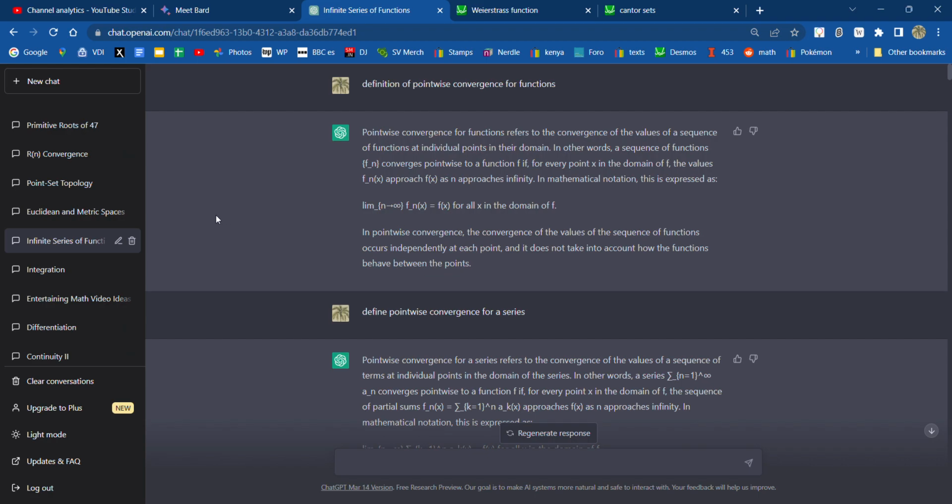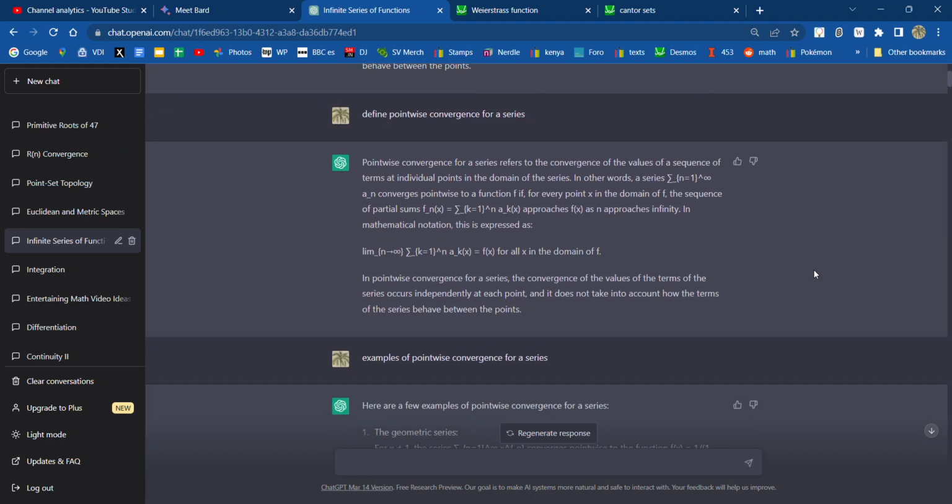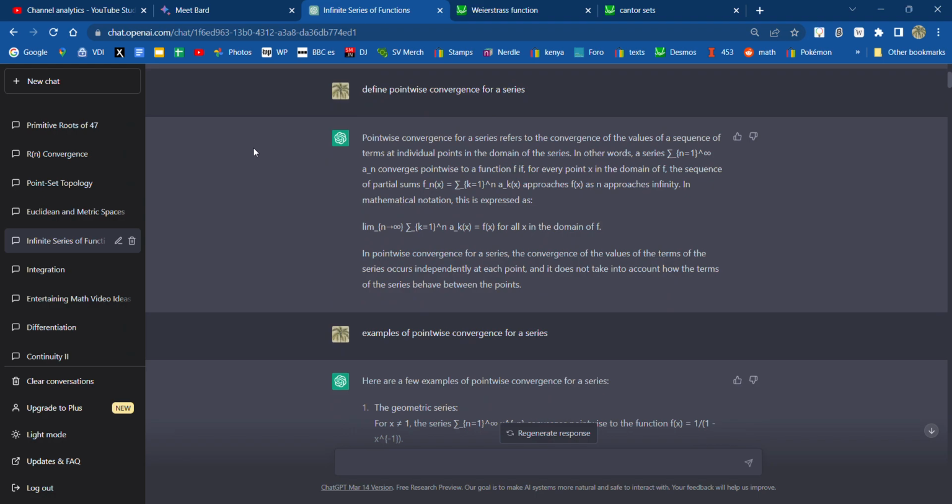And this one's a little long because this chapter, infinite series of functions, was rather difficult because of power series. So I asked ChatGPT to define pointwise convergence for functions, and it did so. So it occurs independently at each point. Yeah, so convergence at each point. And then define pointwise convergence for a series. Yeah, and then it did so. That was fine.